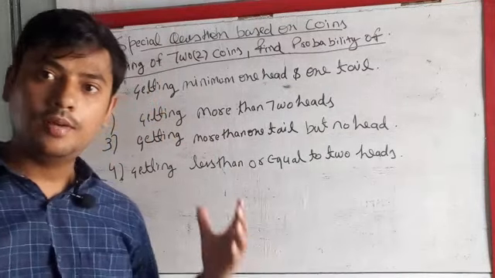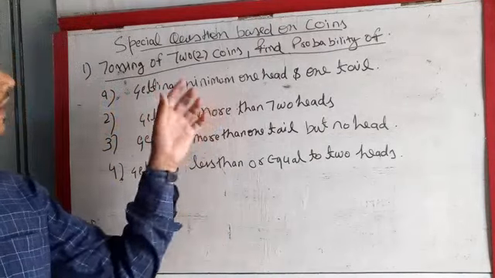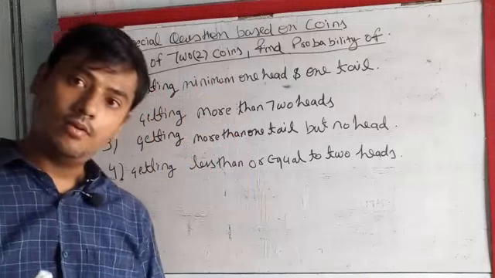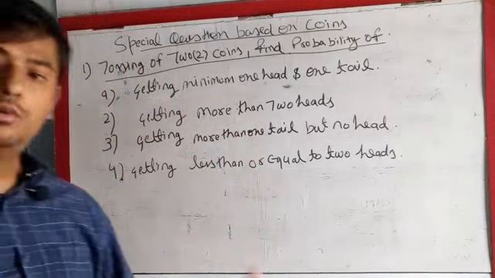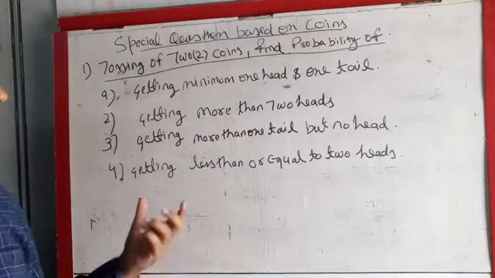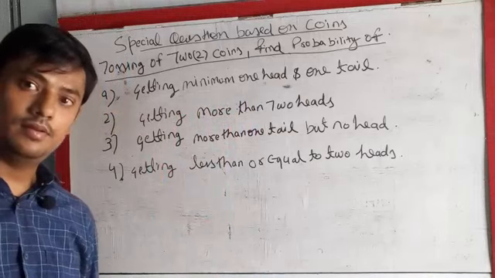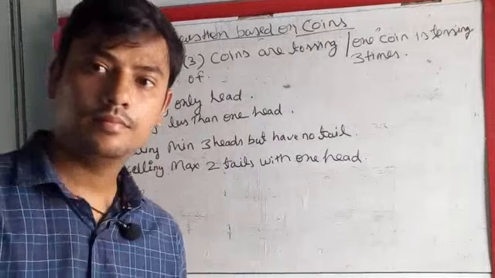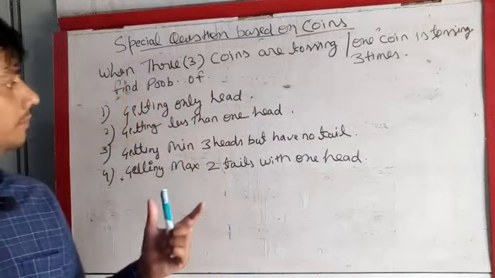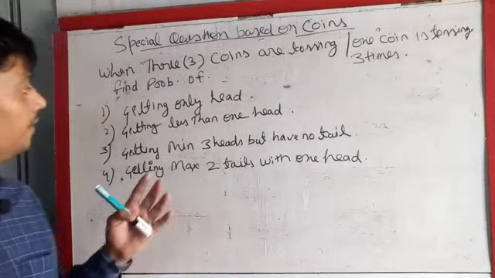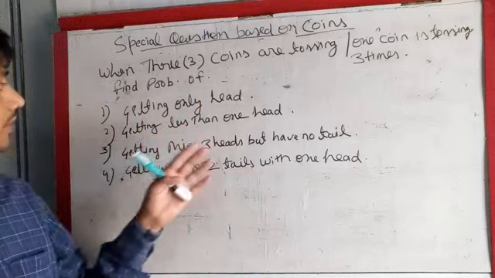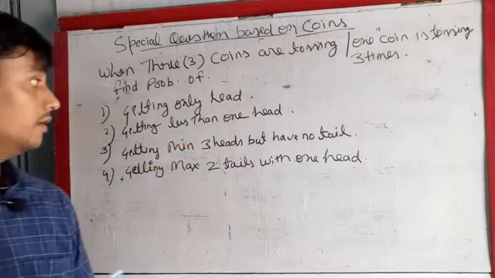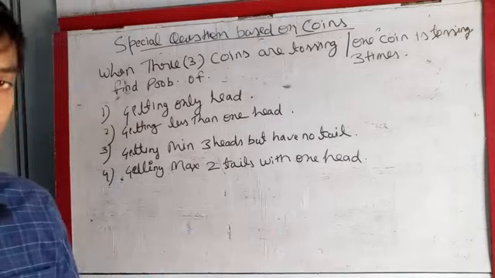Now switch to some special questions when two coins are tossed, or you can say one coin is tossed two times. So important questions. These are also some special type questions framed by me. Three coins are tossed, or one coin is tossed three times: getting only heads, getting less than one head, three heads but no tail.